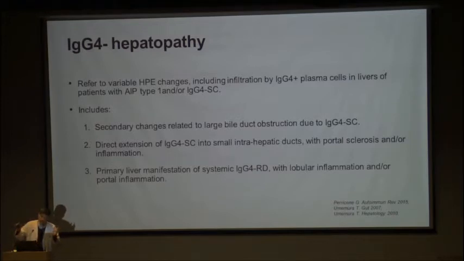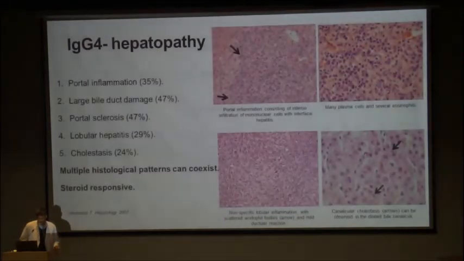The liver can be involved secondarily because of bile duct obstruction. It can be involved by an infiltration extending along the bile ducts, into the secondary ducts, into the portal tracts, into the very small ductules, or it can be an isolated entity when it is part of systemic IgG4 related disease. So all of this is clumped together as IgG4 hepatopathy.